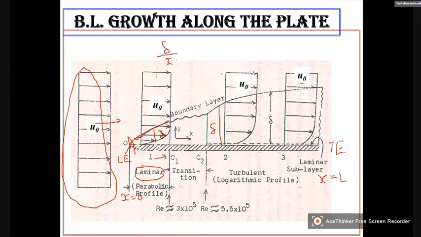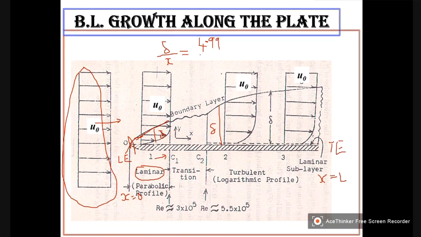Yesterday's class, we had derived it. Delta by X is equal to 4.99 divided by root R_x, that is, R_x to the power of half.